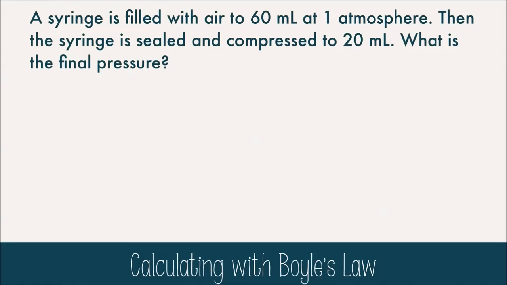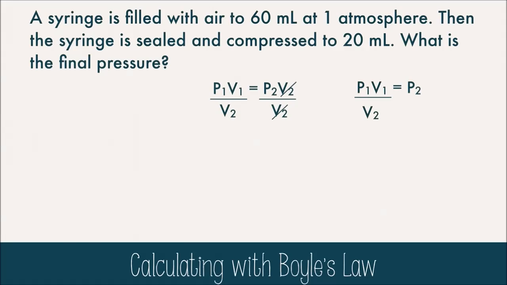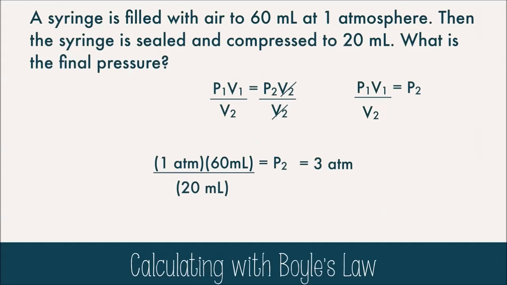A syringe is filled with air to 60 milliliters at 1 atmosphere. Then the syringe is sealed and compressed to 20 milliliters. What is the final pressure? We'll use Boyle's law, and we can rearrange the equation now or after plugging in the numbers. It doesn't matter, but for neatness, I'm going to rearrange it now. I need the final pressure, or P2, so I'm going to get that isolated by dividing both sides by V2. And then we just clean it up. Now we'll plug in the data, and you get 3 atmospheres. Do a concept check to see if it makes sense.